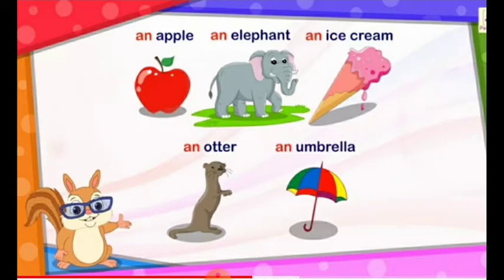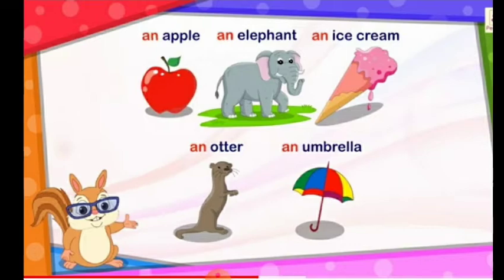That is A, E, I, O, U. These are just some of the examples. So any word which begins with a vowel sound, we use an before them. That is, an is used with words that begin with a vowel sound. That is A, E, I, O and U. Okay?